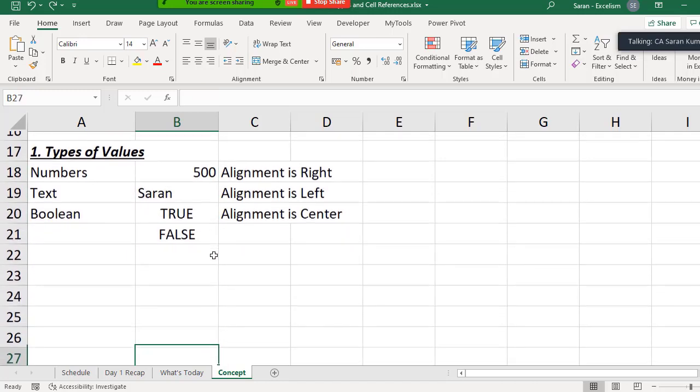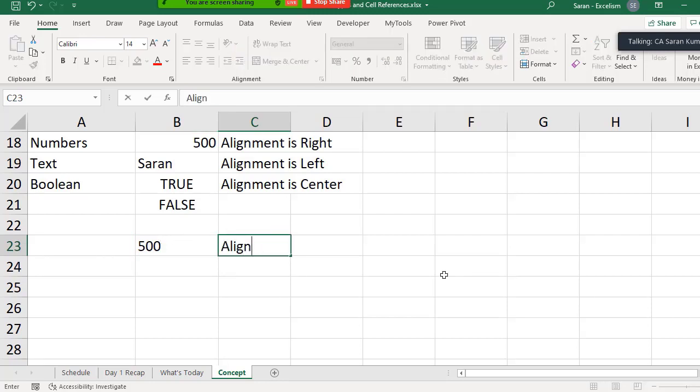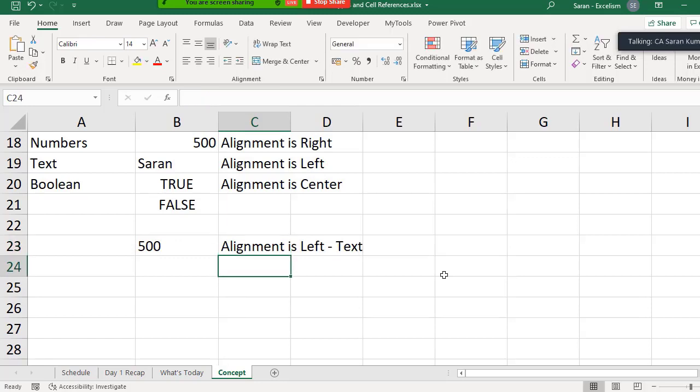Okay, now let me go a little down. I'll ask further questions. Let's say single quote 500. This we use to convert any number to text. Generally, to convert any number to text, we use a single quote before the number. If I enter this, you cannot say it's a number because this is not just 500. It has a single quote before that. That's the reason this is left alignment. Alignment is left by default. So it is a text.